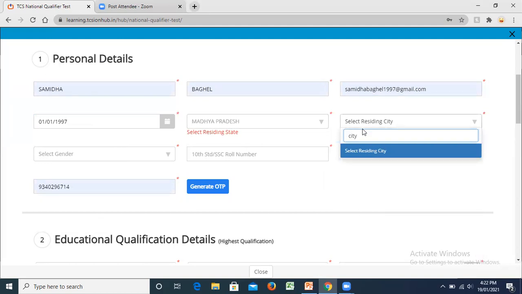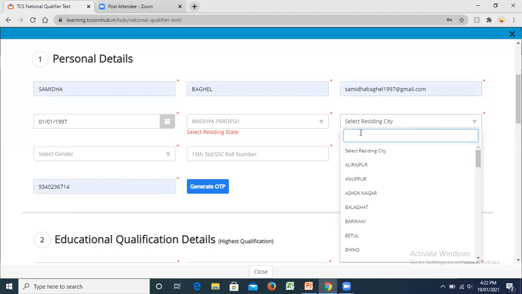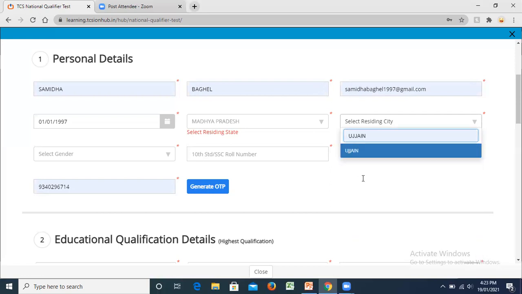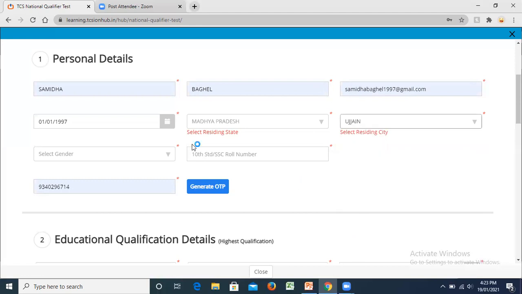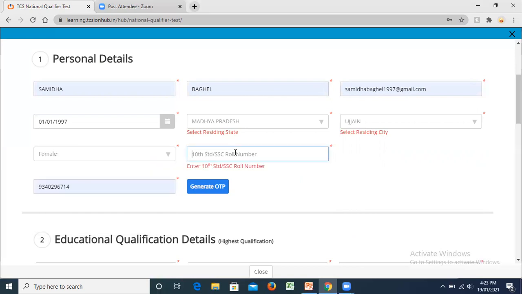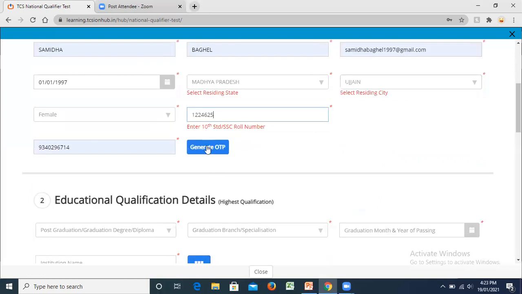You will obviously have an option where you will have to select your city of giving the exam. This city of giving the exam and your city of residing can be different, so it's not going to be an issue. They're just trying to figure out what city or area you're going to be from. Okay. Now your 10th roll number. It's not necessary that you remember all of these things, but it's very important that you give genuine details. Please try to give genuine details.